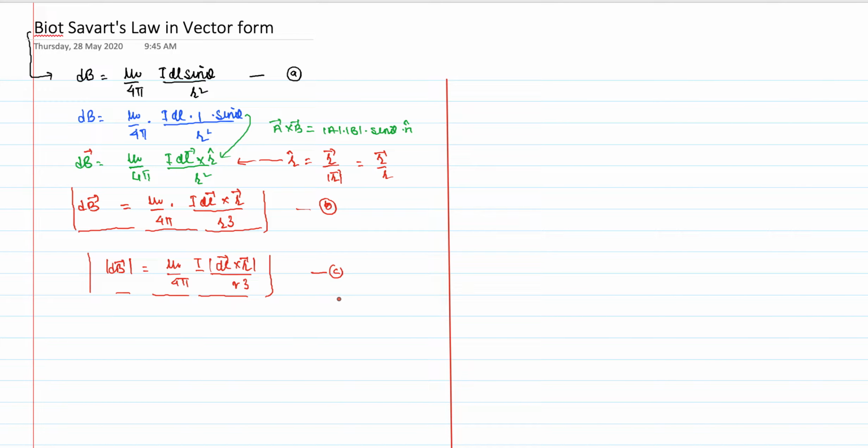Next is the direction of magnetic field. So our next part is to discuss the direction of magnetic field. This was your diagram, this bar was the wire, and this was the point you have chosen over here, and this is the direction of this element dl.